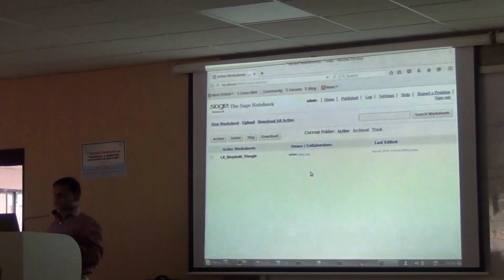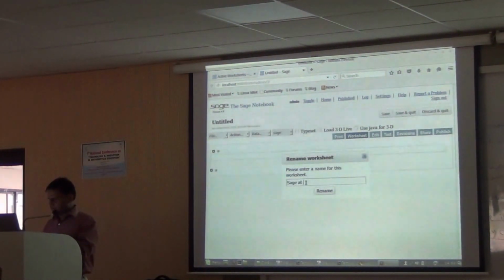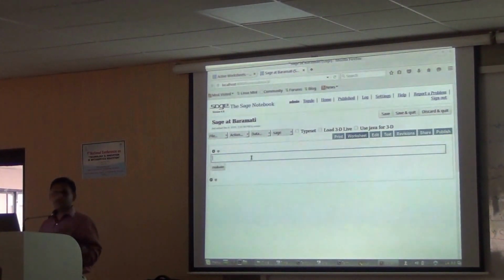This is how you see the Sage notebook. You can create a new worksheet, give it some name, and this is where you can interact with Sage.